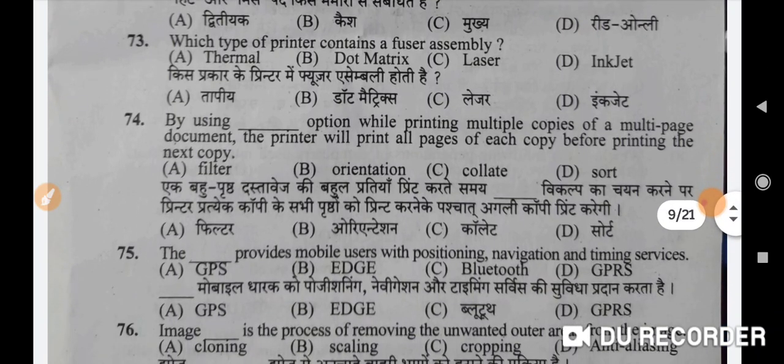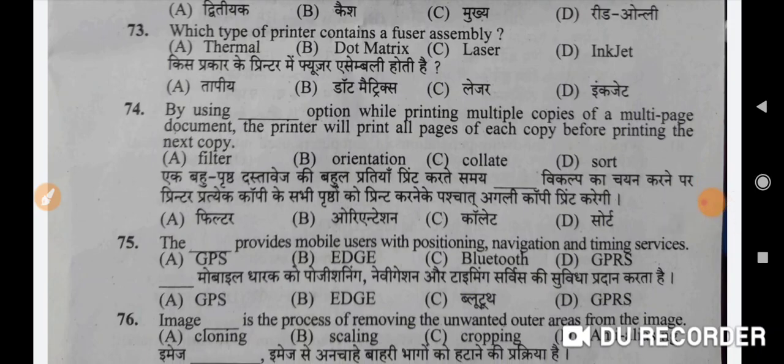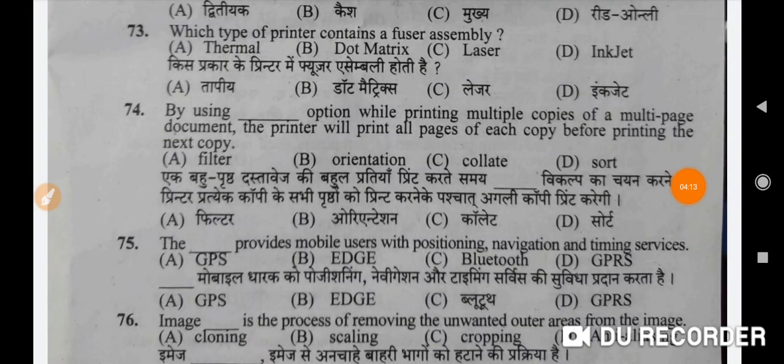What type of printer contains a fuser assembly? Correct option is C, laser. Next is, by using dash option while printing multiple copies of a multi-page document, the printer will print all pages of each copy before printing the next copy. Correct option is C, collate.